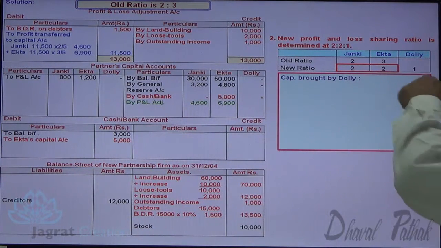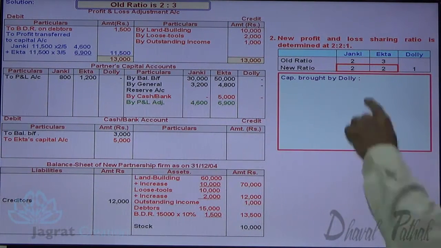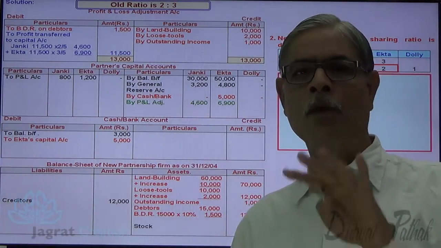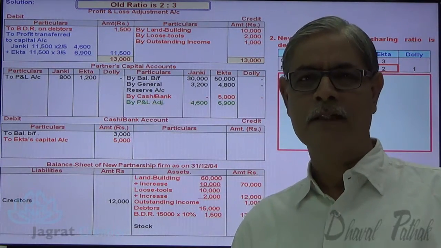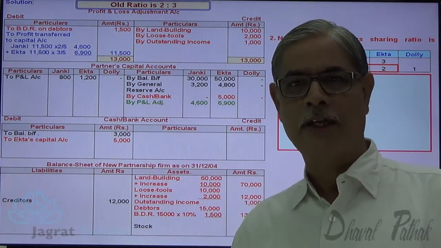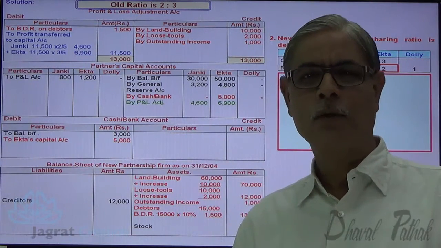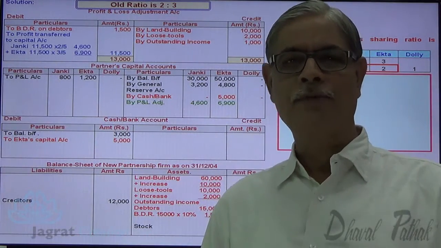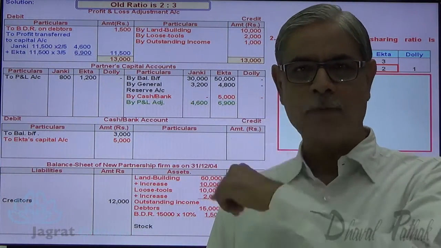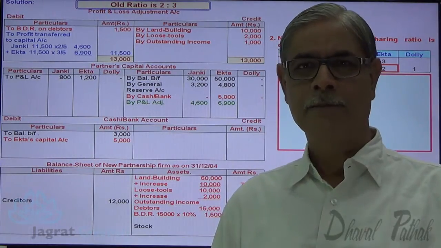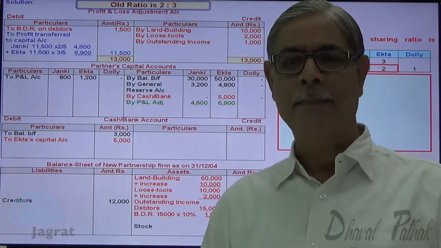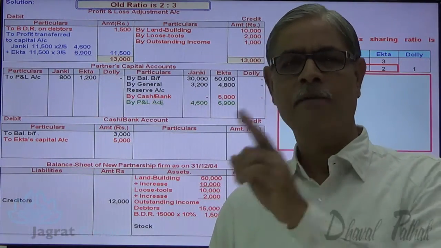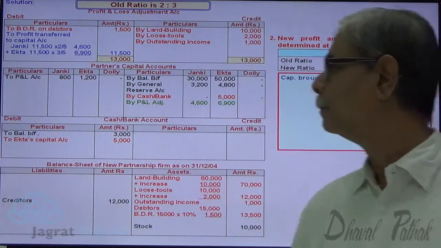Now this is the share of Janki and Ekta, that is 4/5 share. To have a 4/5 share in profits, how much capital have been contributed jointly by them? Let us work out. To find out their capital contribution in the firm, I am going to refer to their capital accounts. Total of credit side of capital account of Janki, from it I will deduct 800 that is debited to Janki's capital account. I will get the capital balance of Janki. Same way, I will work out for Ekta. Notice it.